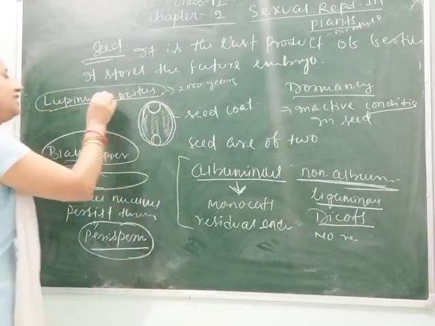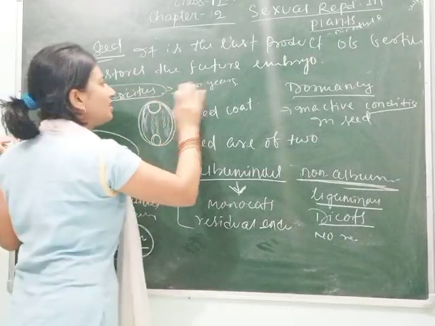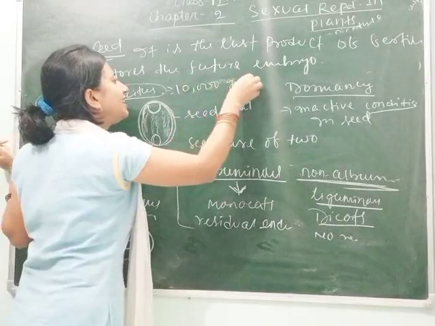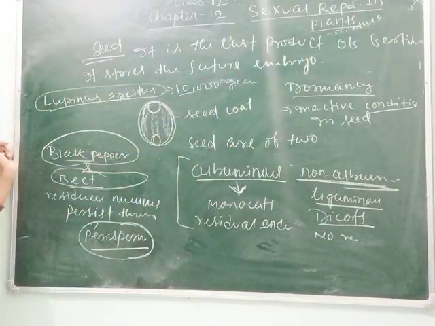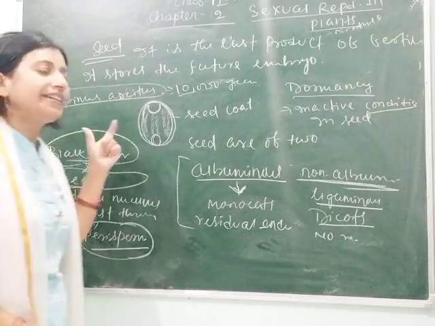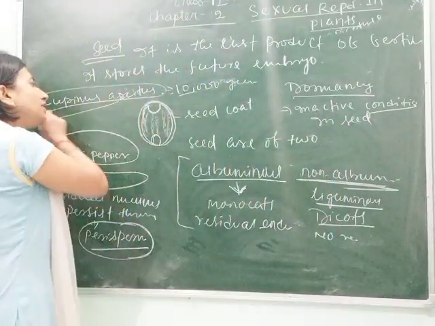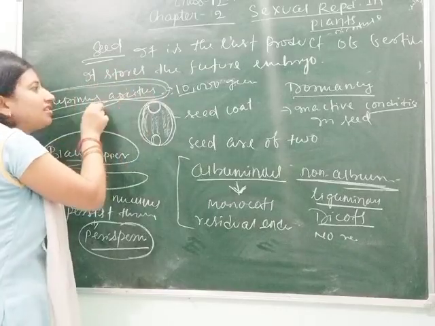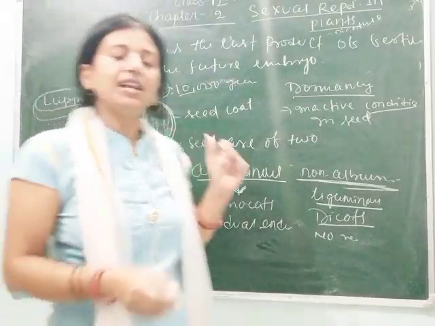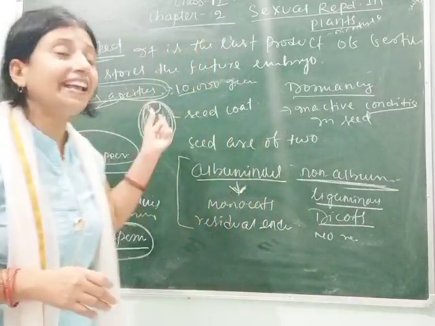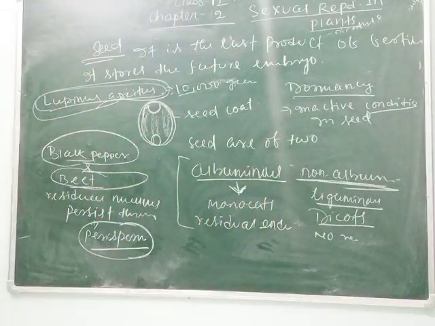So we can say here Lupinus arcticus, 10,000 years, discovered from the Dead Sea. You know about the Dead Sea. In that region, it is found that its dormancy is up to 10,000 years. Meaning after 10,000 years of the seed formation, that seed was again able to grow as a new plant.